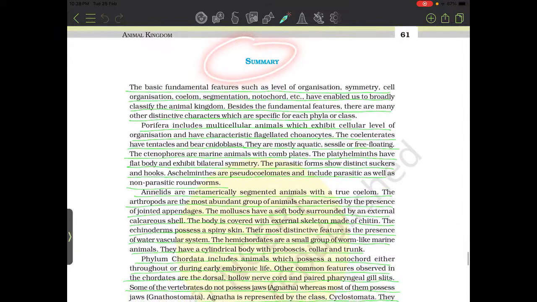Summary. The basic fundamental features such as level of organization, symmetry, cell organization, coelom, segmentation, notochord, etc., have enabled us to broadly classify the animal kingdom. Besides the fundamental features, there are many additional characters which are specific for a phylum or class.